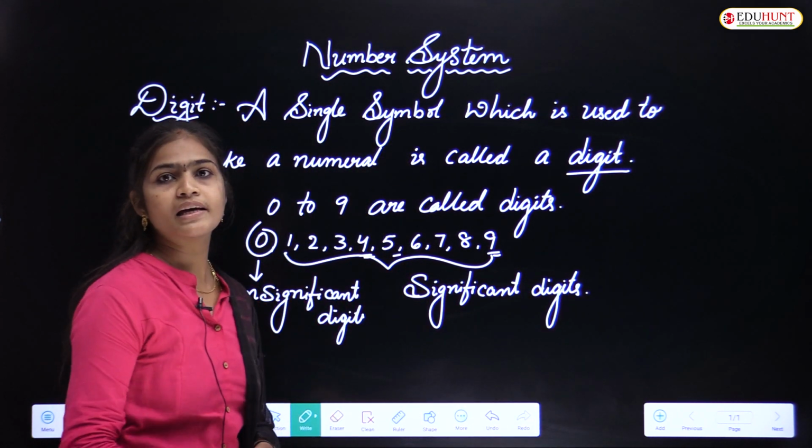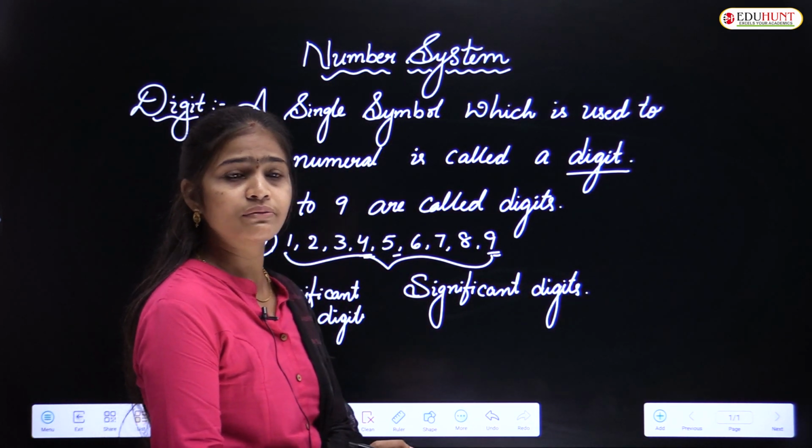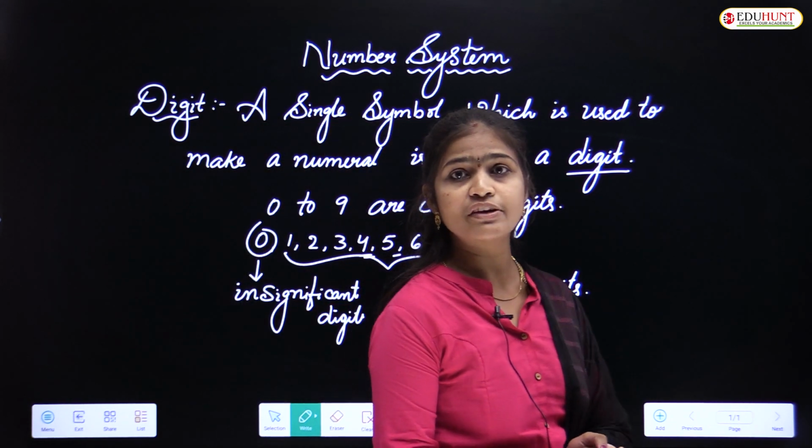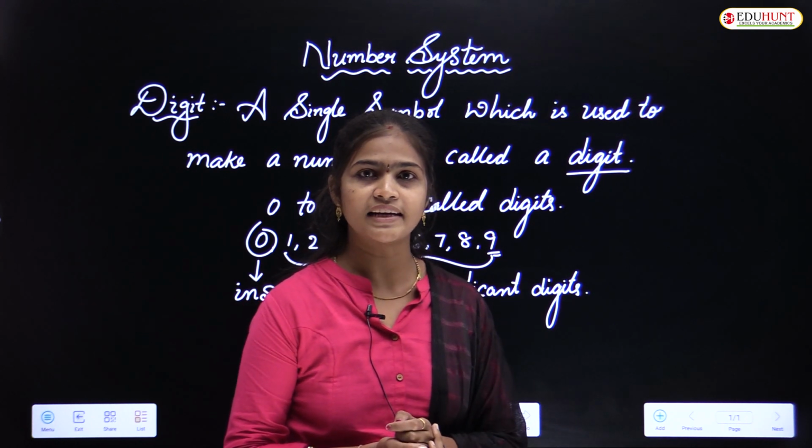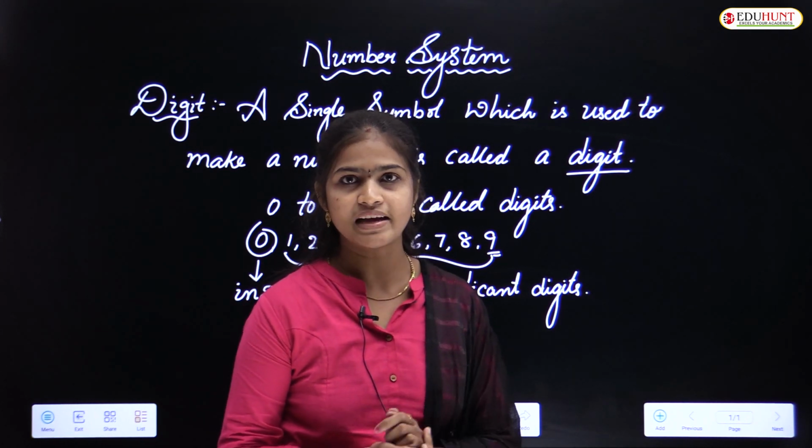Why do we call them that? 0 is called insignificant and 1 to 9 are called significant. But what is the meaning of significant? Significant means it has some value.